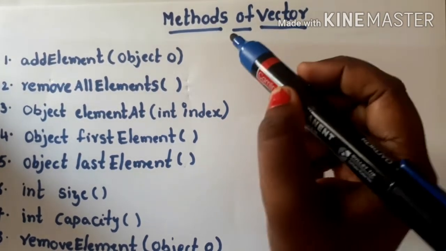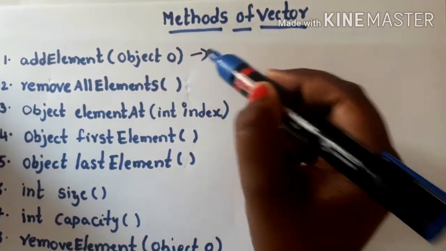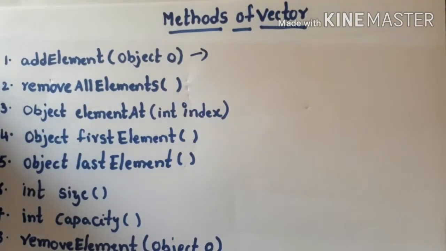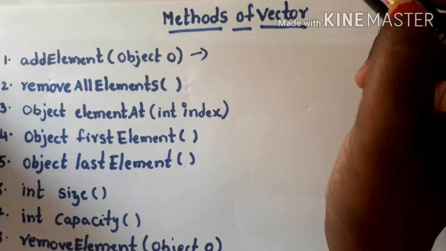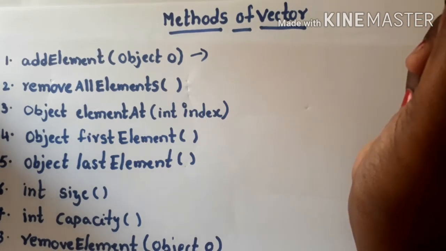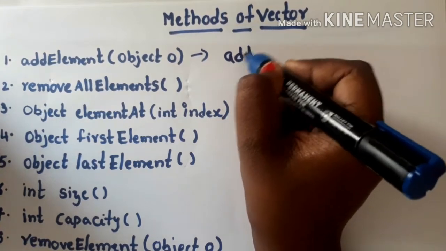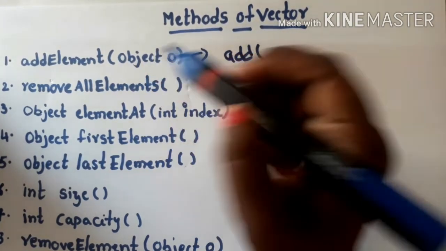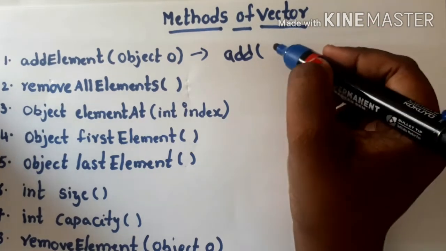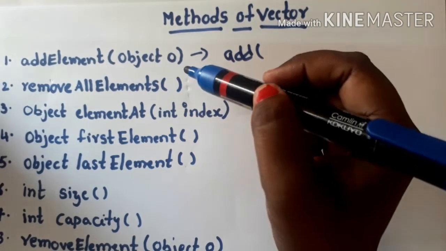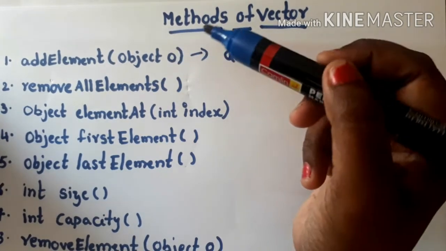The first method of the Vector class is addElement(Object). This addElement method is used for adding an object into the vector. It is very similar to the add method of Collection. We just use the name add as the method's name, but here they have used somewhat lengthy names. Overall the purpose is the same.